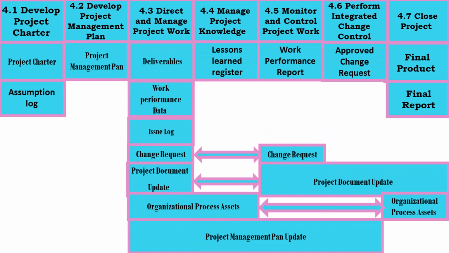Organizational process assets updates. Any organizational process asset can be updated as a result of this process. Any correction to the procedures is implemented through a change request, and once implemented, the updated procedure can be documented in the project management plan, the organizational process assets, and the lessons learned register. For example, if there is any change in the inspection procedure to identify quality issues, once the change request is approved and implemented, the updated procedure should be documented in the quality management plan, the organizational process assets, and the lessons learned register.